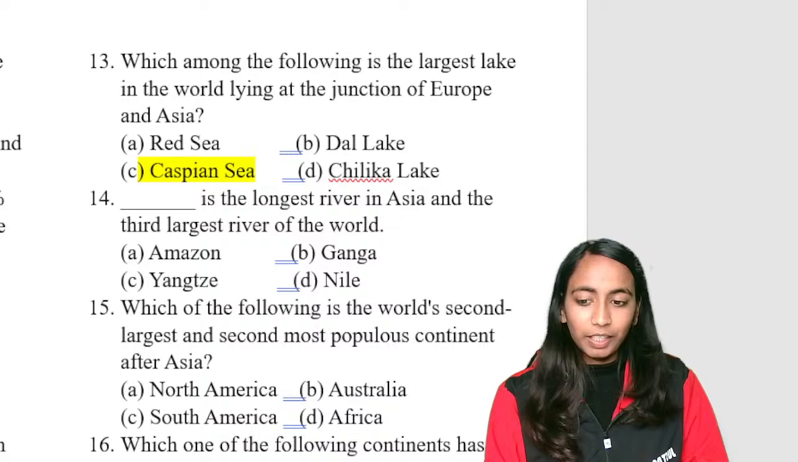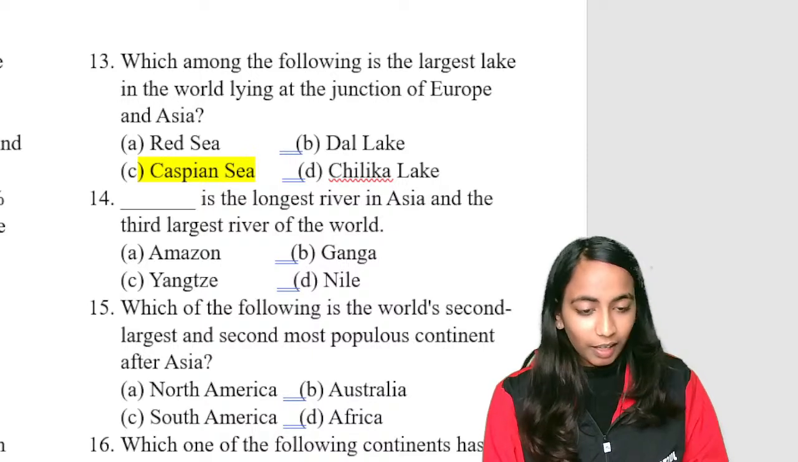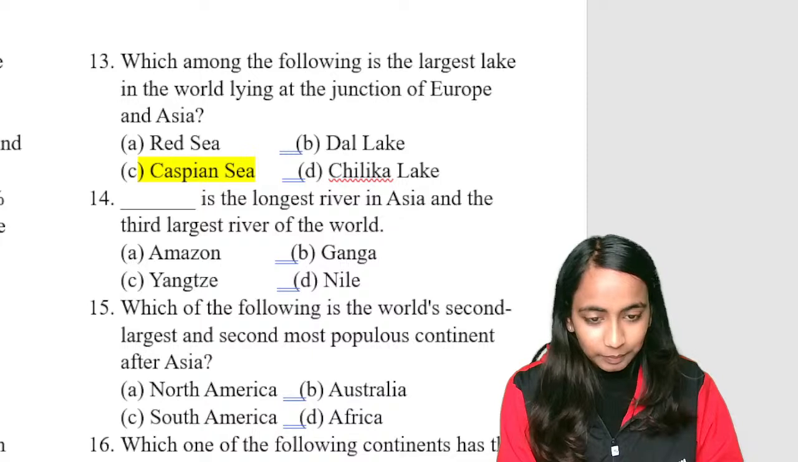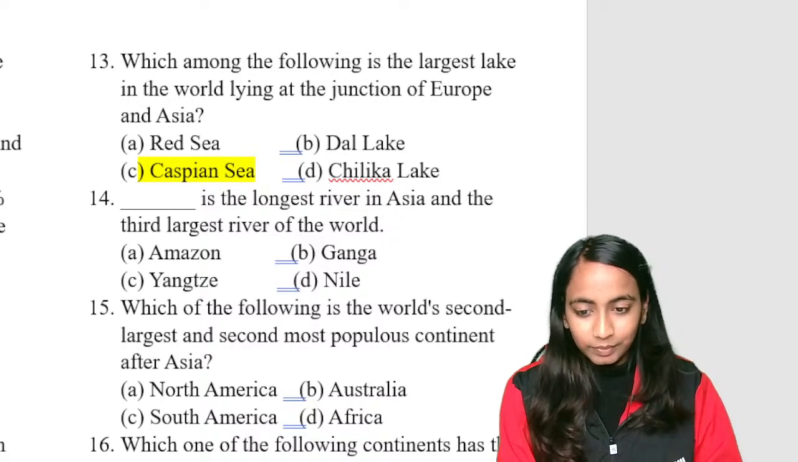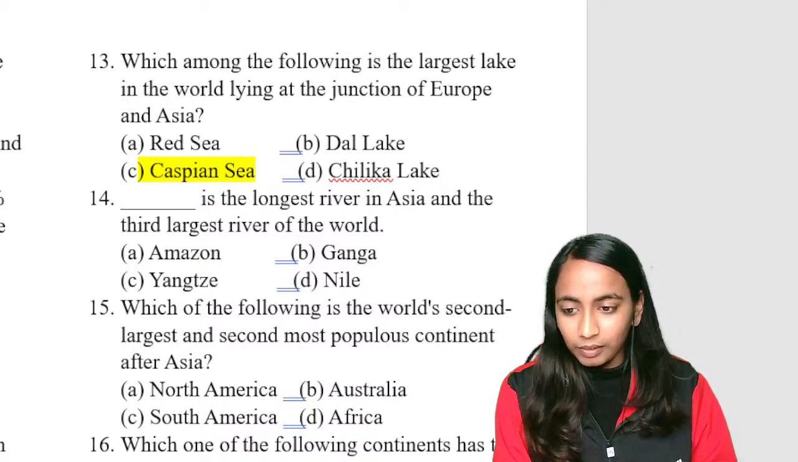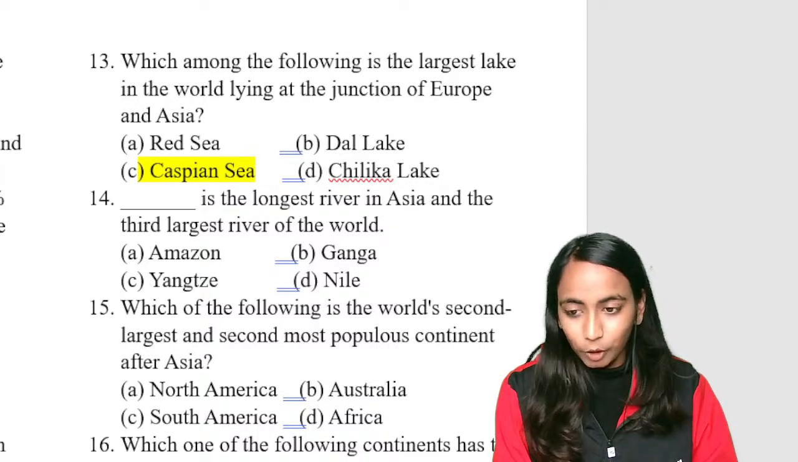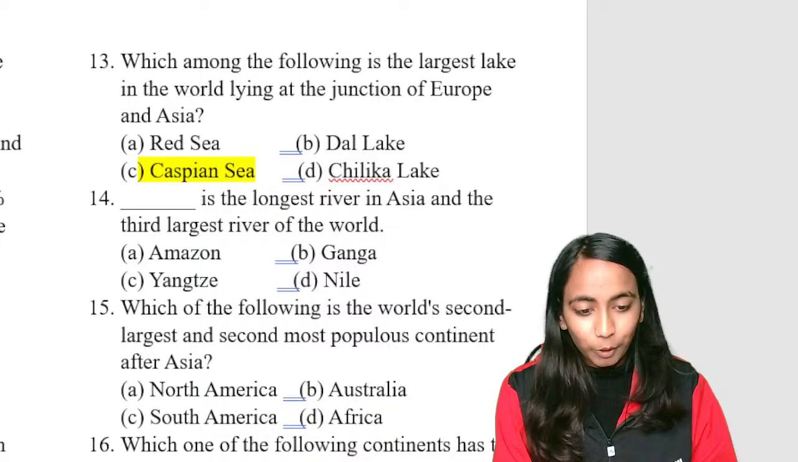Blank is the longest river in Asia and third largest river in the world. Option D. No. How come it will be option D?